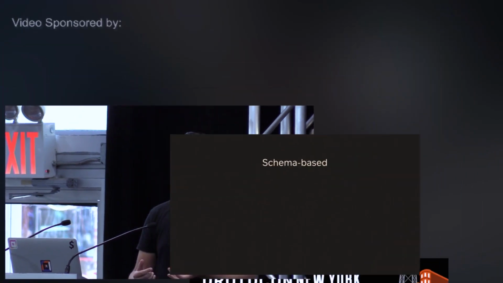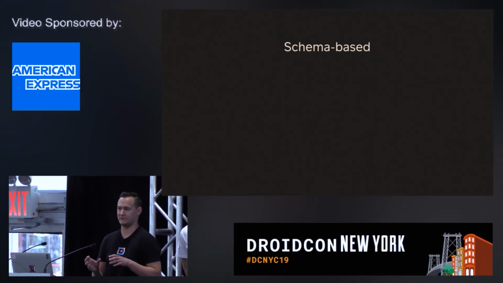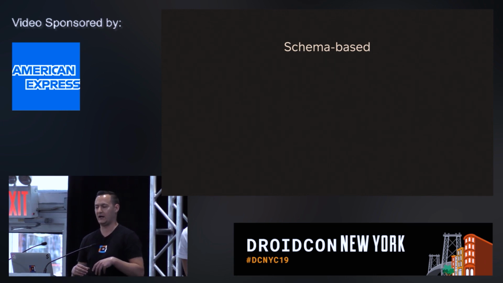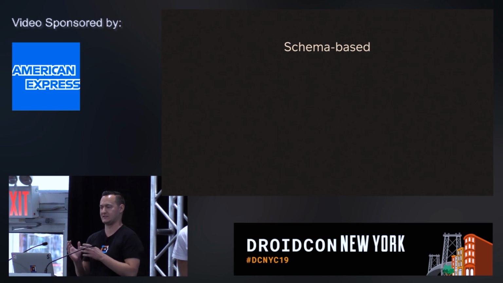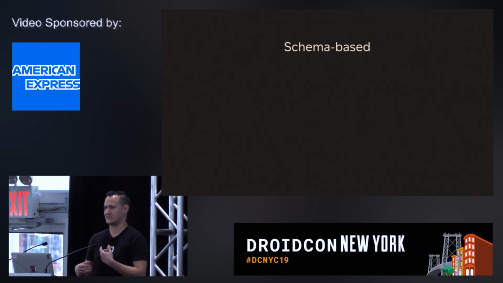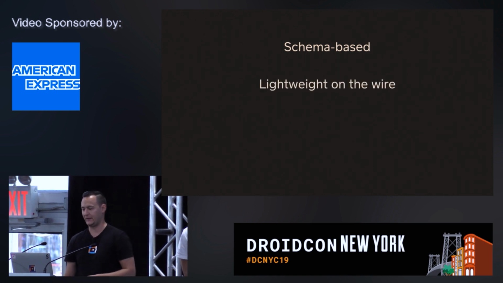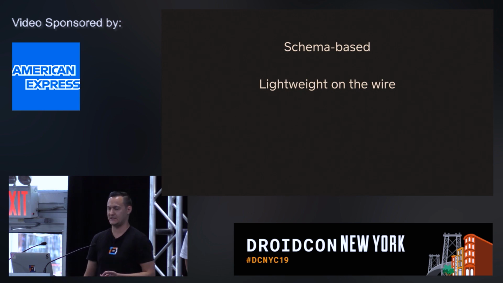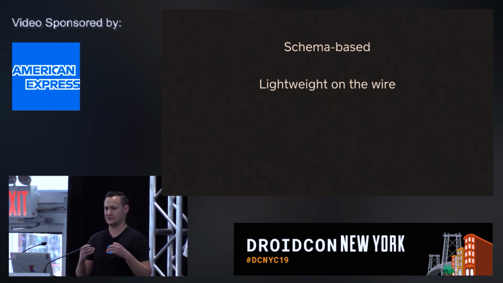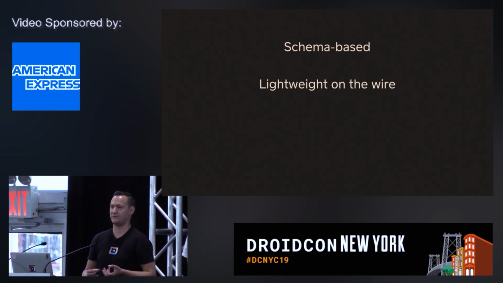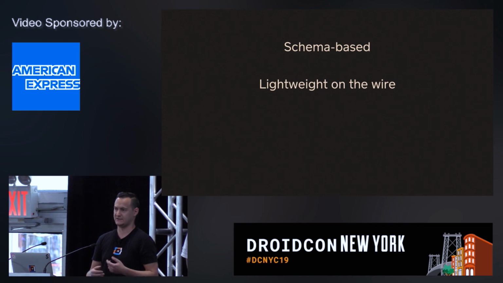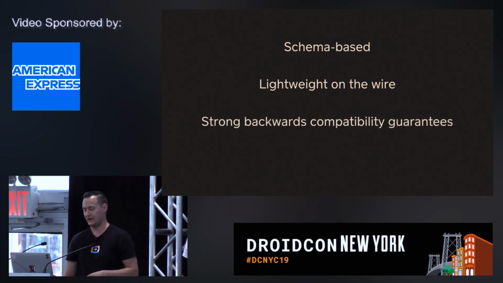So unlike, for example, JSON, where you don't really have a specialized schema, it's basically ingrained in the data. Here you have a separate schema and a separate byte representation, the serialized format. Because you separate the schema out of the actual data, the serialized data in protocol buffers is really lightweight. So it's really efficient to transfer and store and so on.